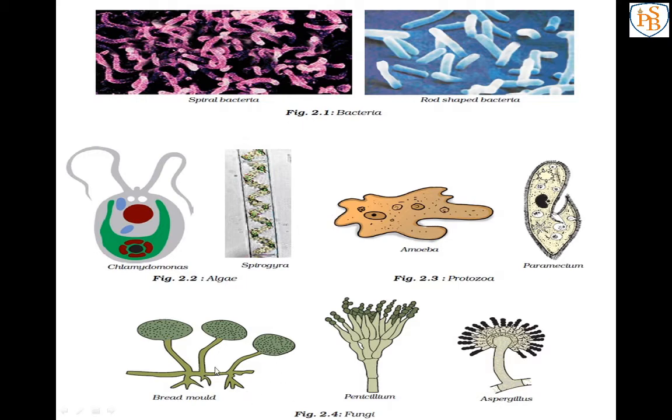But fungi look green in color, yet they do not contain chlorophyll. Fungi are also unicellular and multicellular, means many fungi are made up of one cell and many are made up of many cells. Okay.